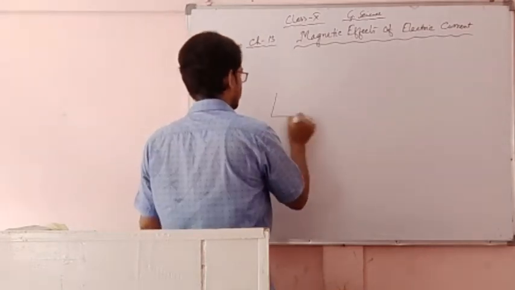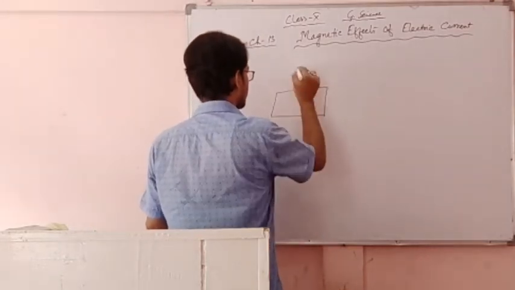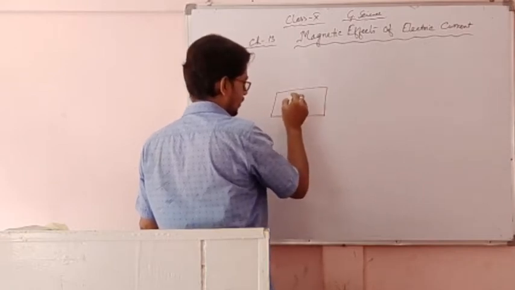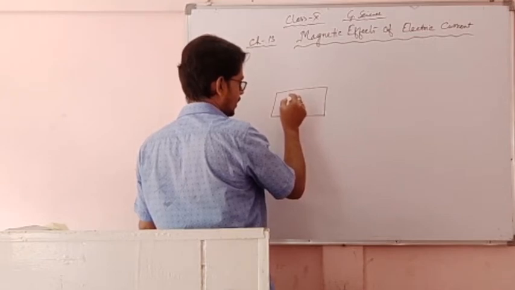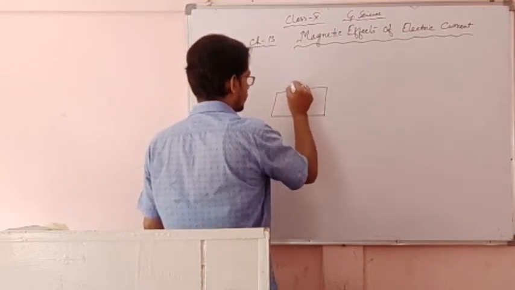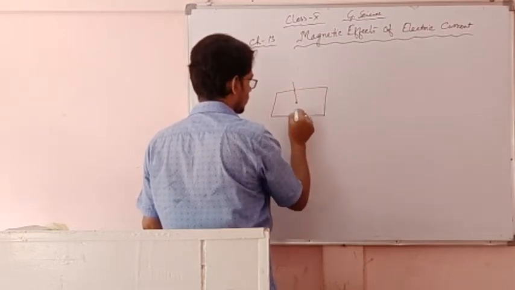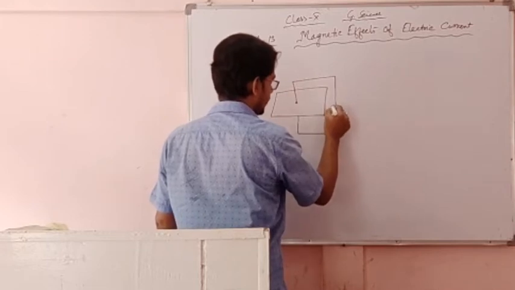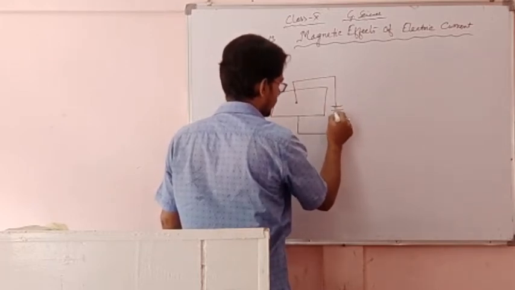He has taken one cardboard and a hole is made. The diameter of the hole is such that only one wire can pass through it. And this wire is connected with the battery.